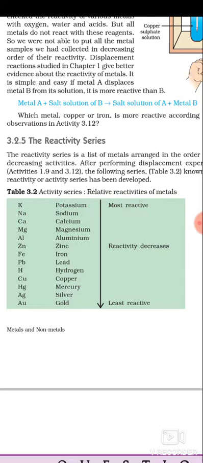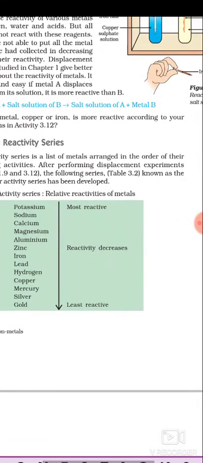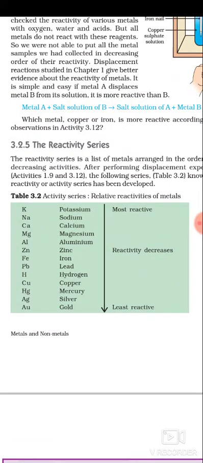So what is the reactivity series? The reactivity series is a list of metals arranged in the order of their decreasing activity. Do you know what activity is? We are not talking about jumping or skipping; that is not activity in chemistry. Activity in chemistry means performing a chemical reaction.